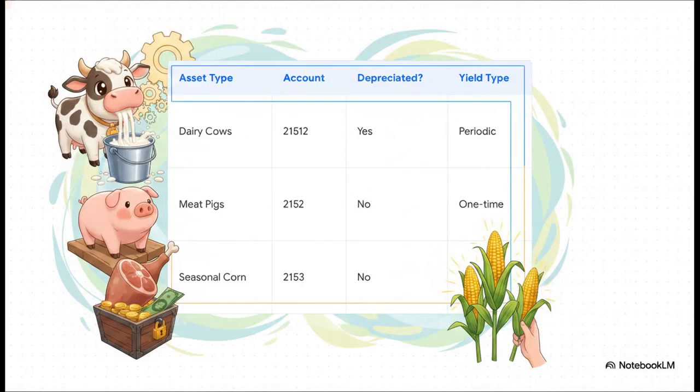Now, what's really interesting here is how the ultimate purpose of the living asset changes its accounting treatment. A mature dairy cow yields milk periodically over several years, right? So it acts much like a factory machine, and because of that, it is depreciated over time. Conversely, a meat pig yields its product only once. Therefore, it is not depreciated. Its accumulated costs are simply treated as inventory and expensed to cost of goods sold upon harvest. Seasonal crops like corn follow that exact same one-time harvest logic.